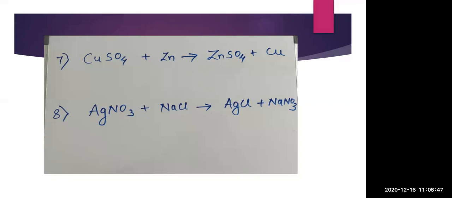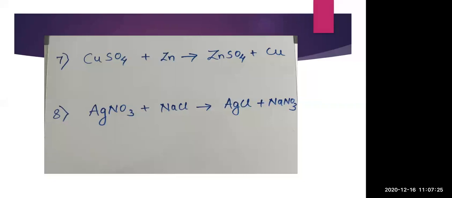A single displacement reaction we have seen with the earlier example, CuSO4 and Zn, where one compound and one element are present. So whenever one compound and one element are present, it is a single displacement. But in this case, both the reactants are compounds. Whenever both are compounds, the reaction is a double displacement reaction, because an exchange of either the cations, the positively charged elements, or the anions, the negatively charged elements, will take place.